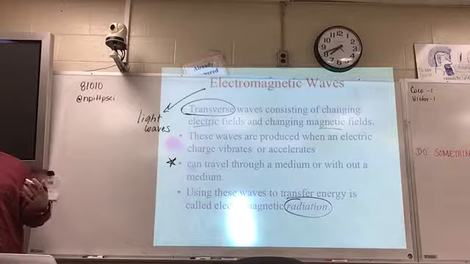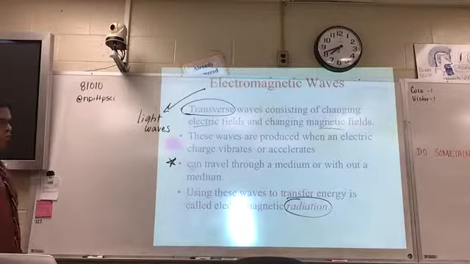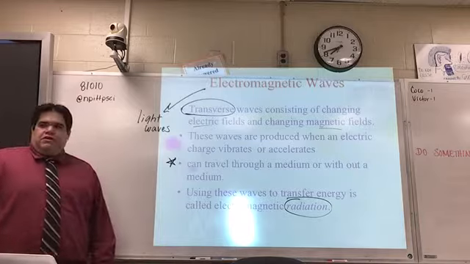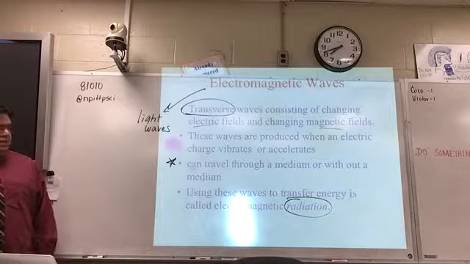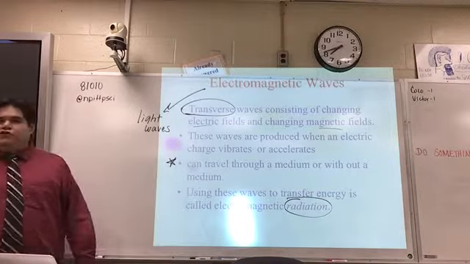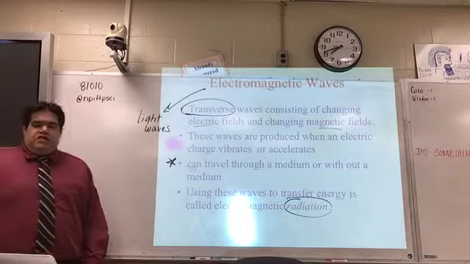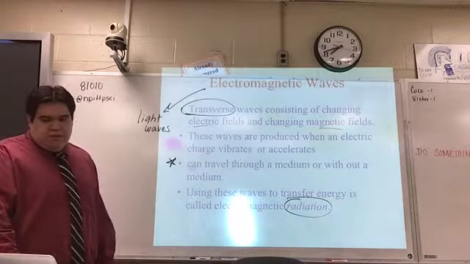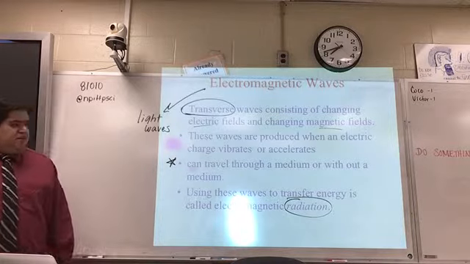And radiation, we said, is basically light. When it gets absorbed, it changes into heat, right? That's why if you put your hand near a light bulb, your hand feels warm. The light from the light bulb hits your hand, your hand absorbs that light, and then it changes over into heat. Again, that's because electromagnetic waves are traveling through the air to your hand. But those electromagnetic waves can travel through nothing. They can travel through a vacuum and still get to you. So that's, again, an electromagnetic wave here.